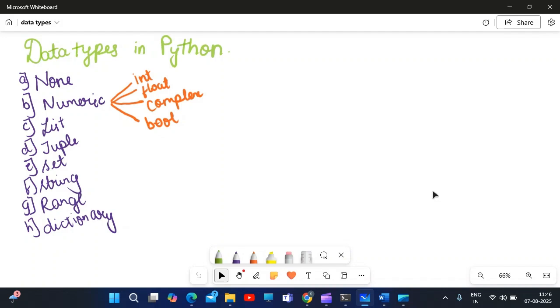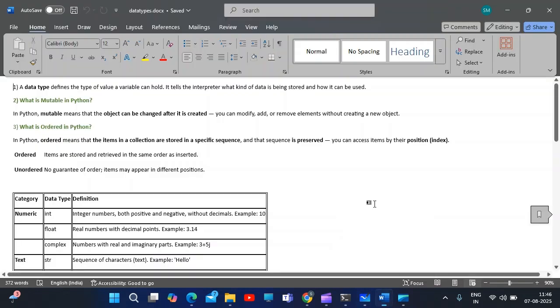These are all the various kinds of data types that I have listed here. That is non-numeric. Inside numeric there are four data types: integer, float, complex, boolean. Then list, tuple, set, string, range come under the sequence data types, where a sequence of data is stored. And dictionary. These are all the data types, and we are going to see them in depth in this video. I have prepared a Word document related to each and everything.